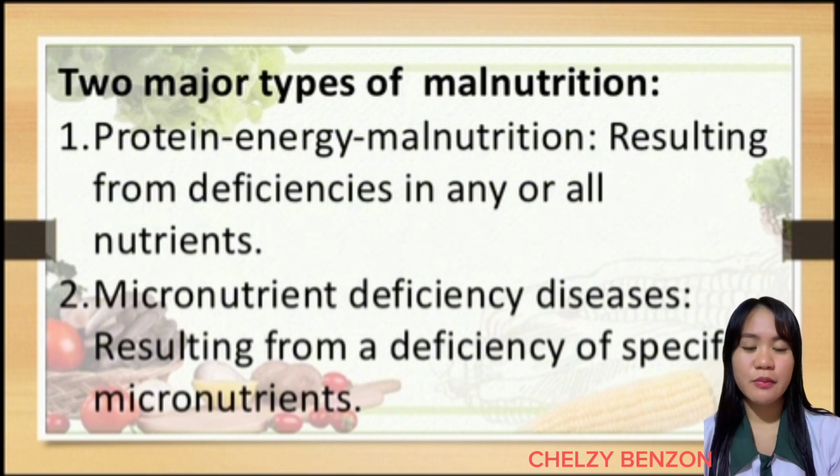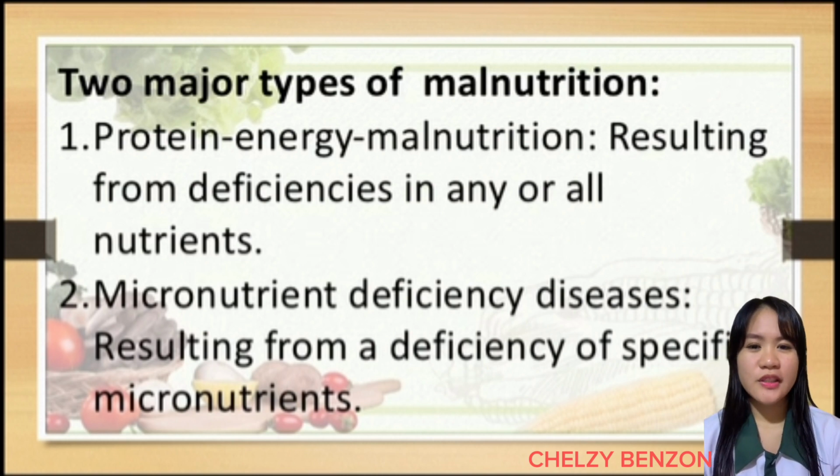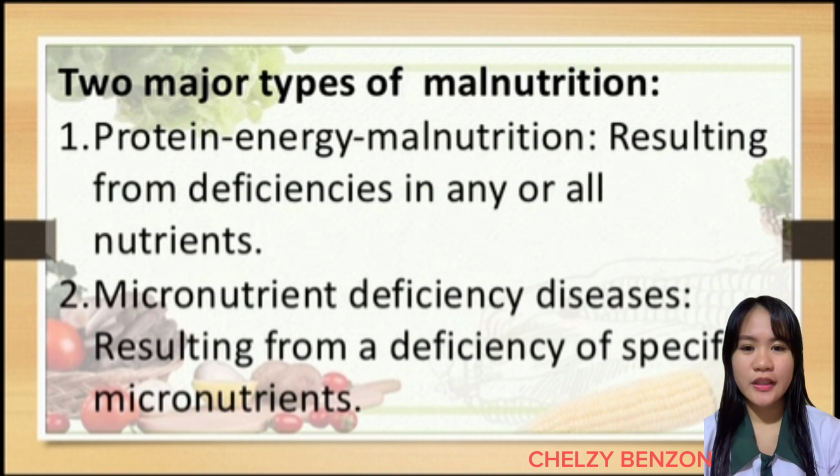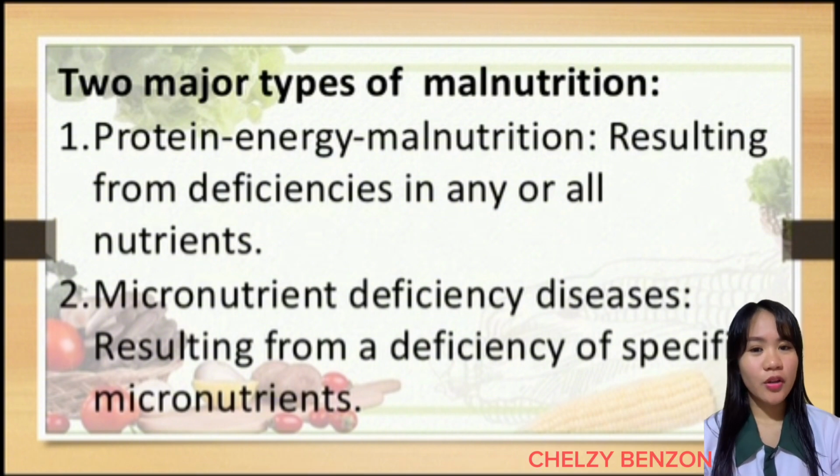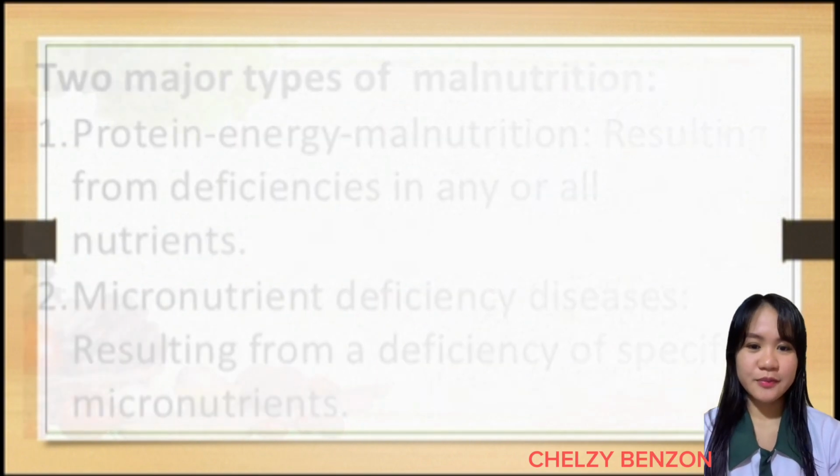cause protein energy malnutrition. Number two is the micronutrient deficiency diseases, resulting from a deficiency of specific micronutrients. Micronutrient deficiency diseases occur when the body lacks a specific vitamin or mineral. An example is scurvy, which results from a deficiency in vitamin C. Without enough vitamin C from sources like citrus fruits, gums can bleed, and overall health deteriorates.